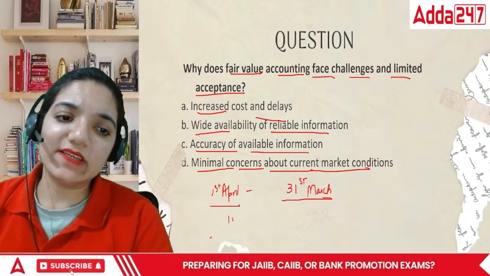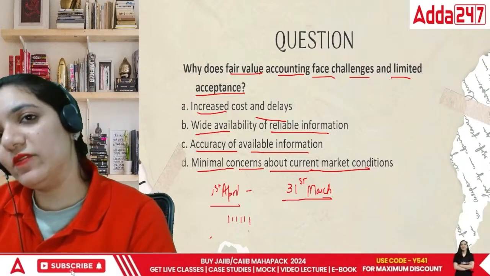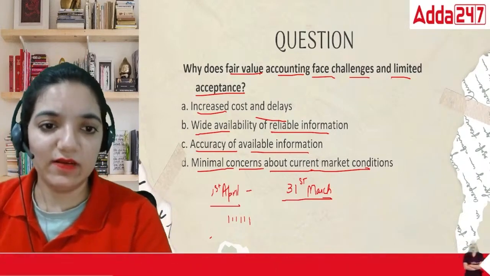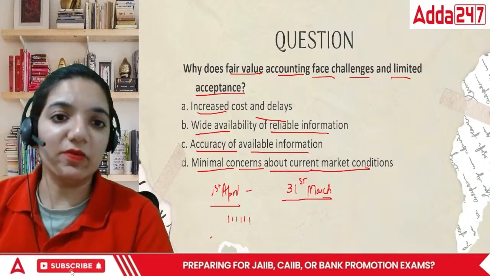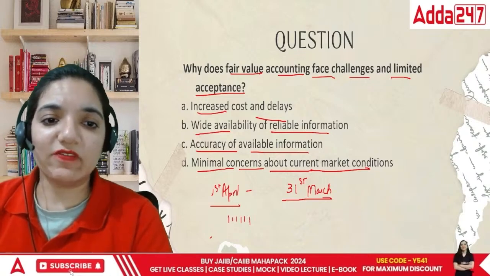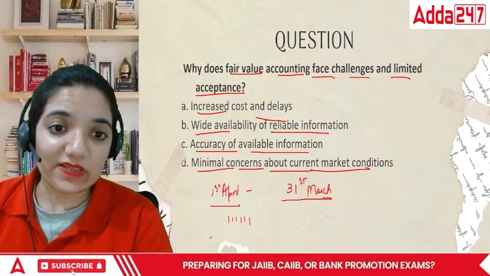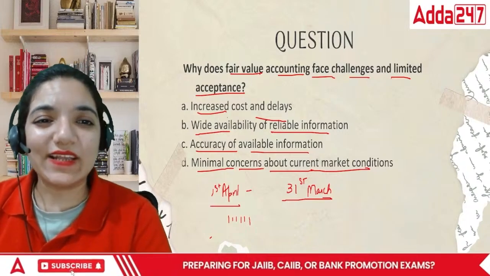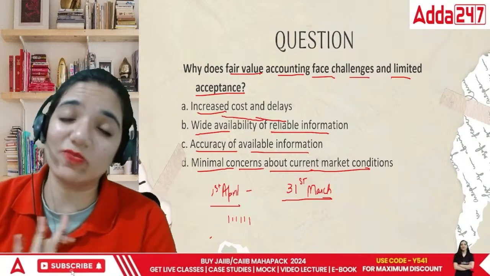So every single day, if the market value of the goods is changing, after a few days you will see a change in demand. If there would be a change in demand, change in pattern, so there is one problem. By the end of the day, how will you find it out? So in terms of the 1st of April to 31st of March, there is a change occurring in this area. That is because we are looking forward to increased cost and delays that will occur, because tracing every single day is not possible.